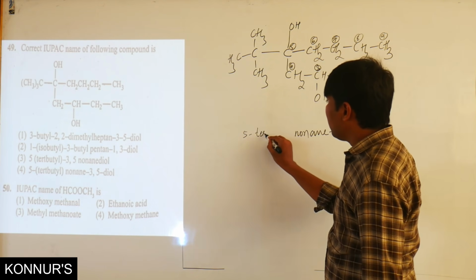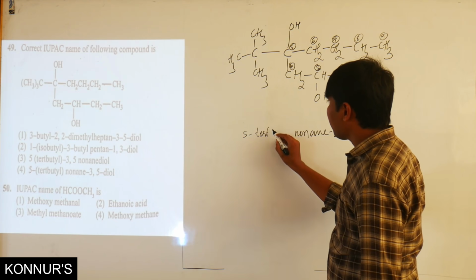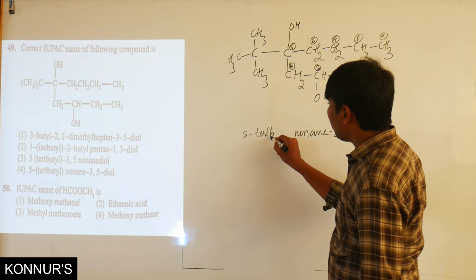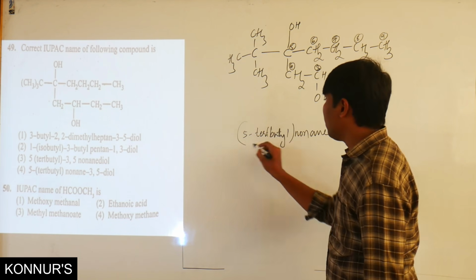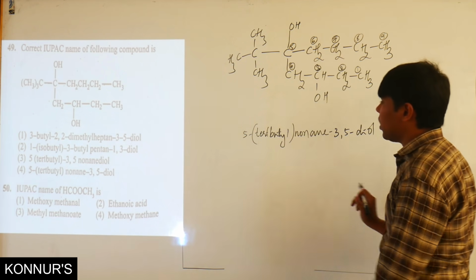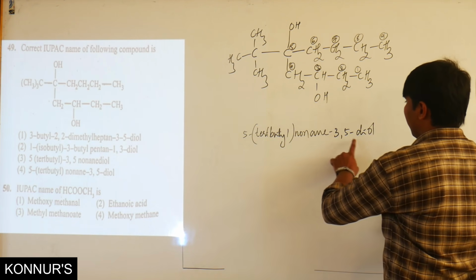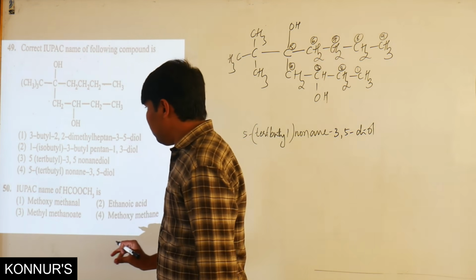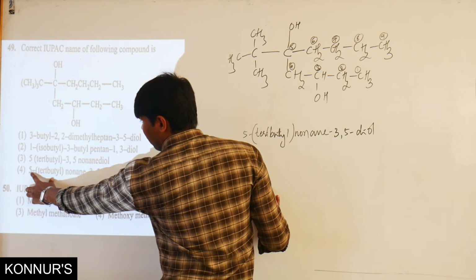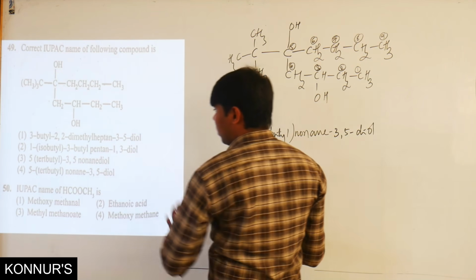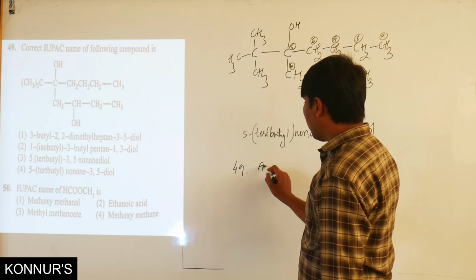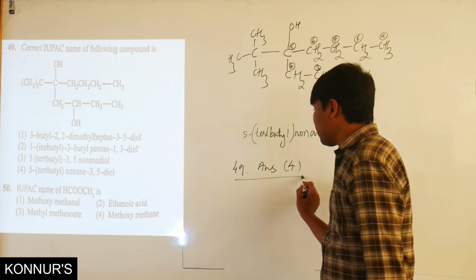Okay. Now, on the fifth carbon there is a tertiary butyl group. So 5-tertiary butyl. On the fifth carbon there is a tertiary butyl. So 5-tertiary butylnonane-3,5-diol. Where is that option? Yeah, here. So 5-tertiary butylnonane-3,5-diol. So the 49th question's answer will be the fourth option.